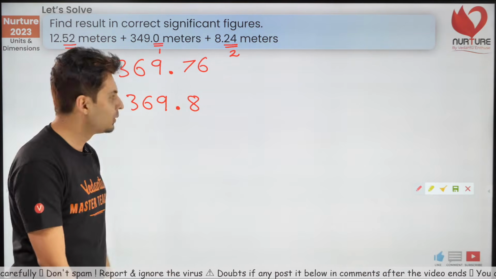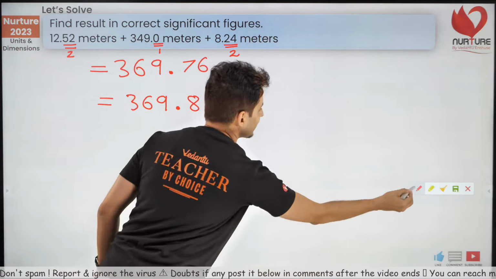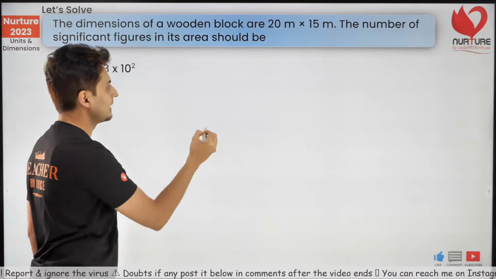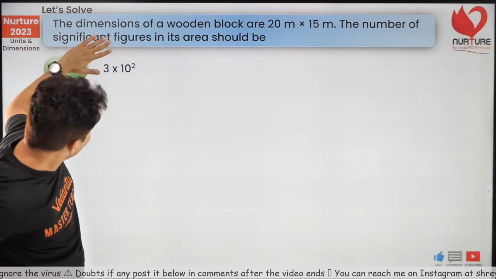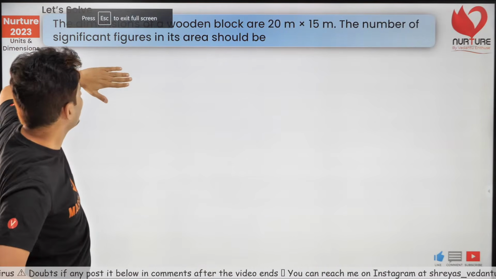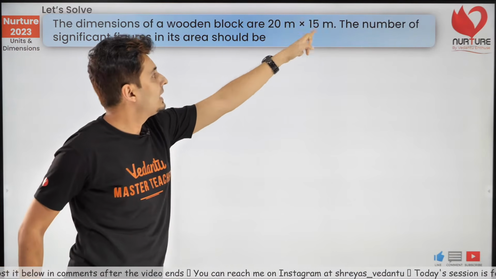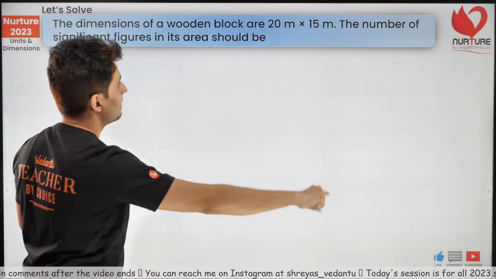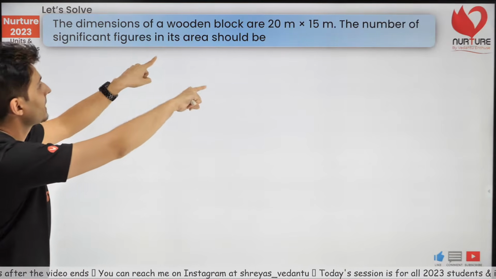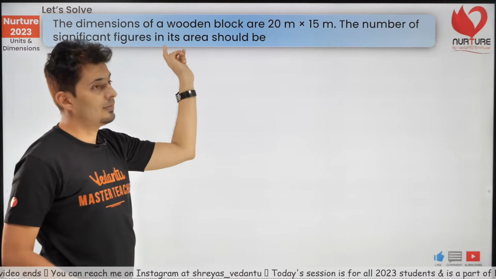Beautiful. Okay, let's get going to the next question, coming up on your screen. Get ready, guys. Oh, I should show the answer, my bad. Okay, so the dimensions of a wooden block are given, 20 meters by 15 meters. Count the number of significant figures in the final area.